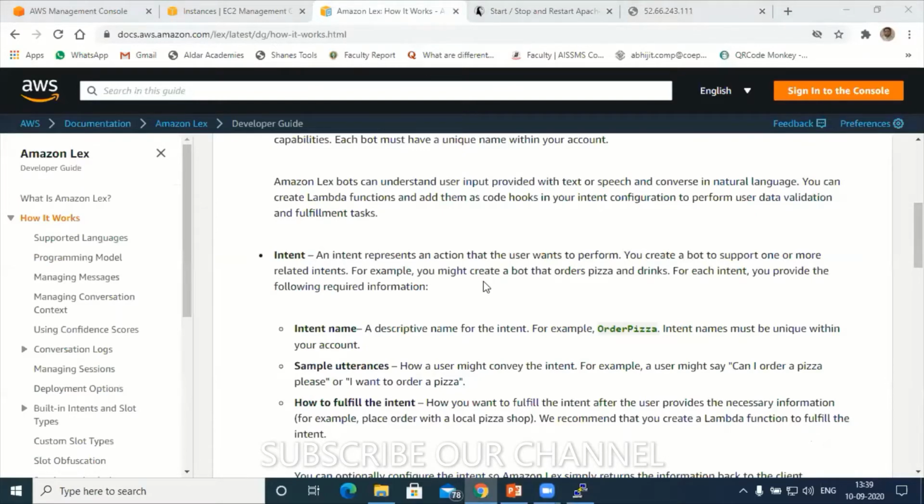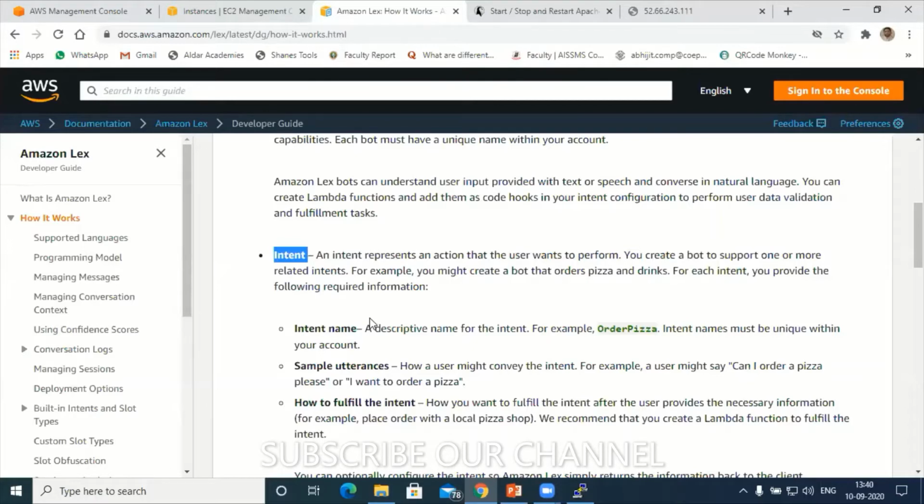See, there are three things I want to clear before starting the Amazon Lex sentiment analysis project. First is called intent. What is intent? Suppose you are designing a chatbot, using voice or text, for food ordering or flower ordering. That food ordering or flower ordering is an intent here.